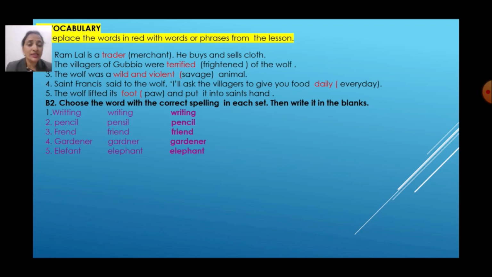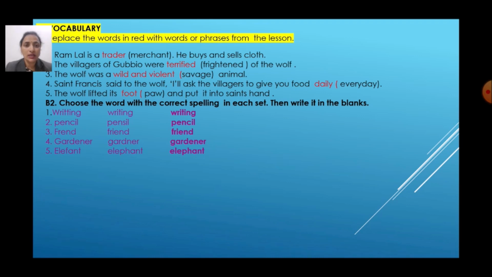and put it into sense hand. So these are the synonyms: trader, merchant, terrified, frightened, violent, savage, daily, everyday, food, paw. Now this is the next exercise. Writing. Here children choose the word with the correct spelling in each set, then write it in the blanks.